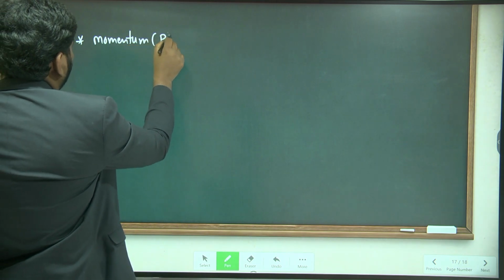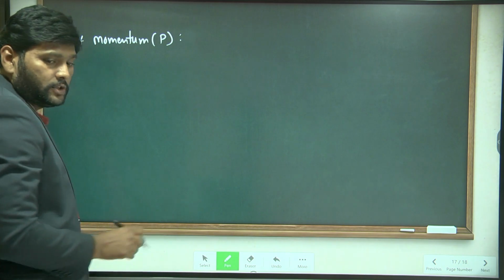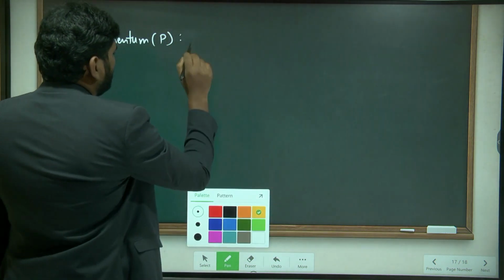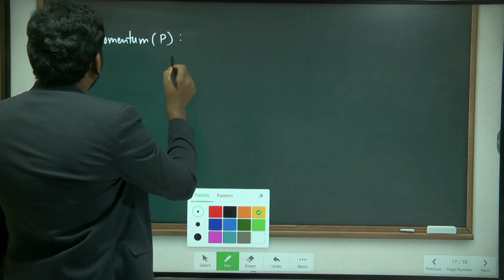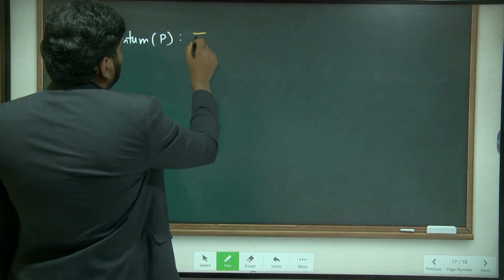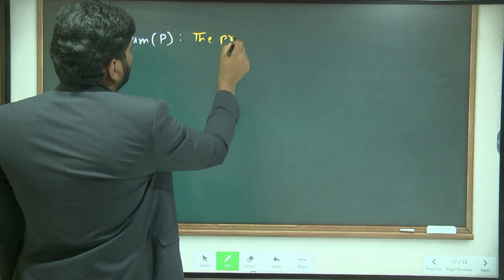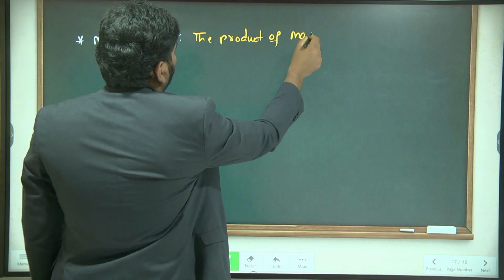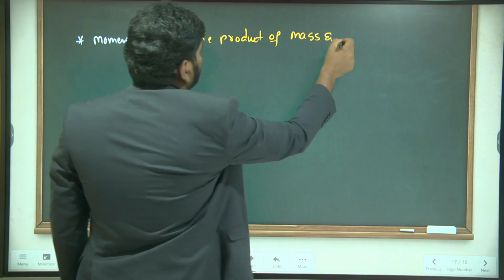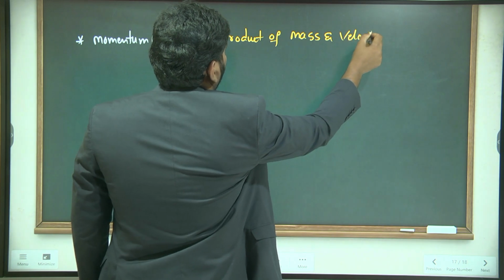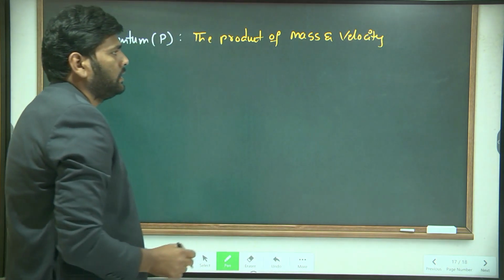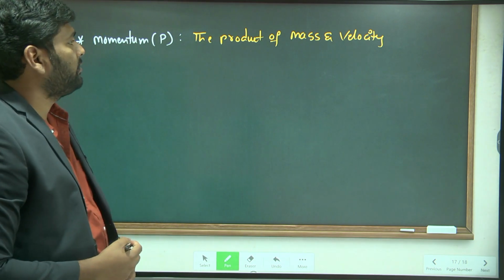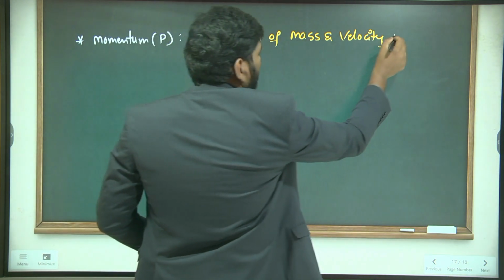Momentum is represented with the letter P. So write down the momentum definition. In a simple manner, the product of mass and velocity is called momentum.